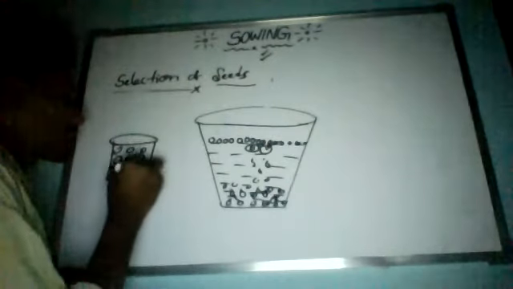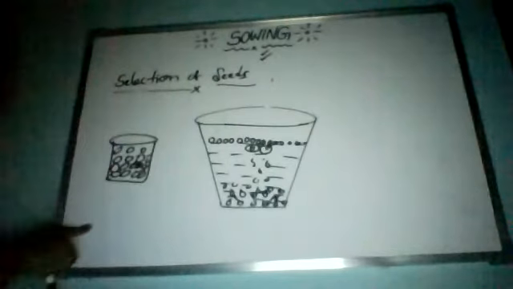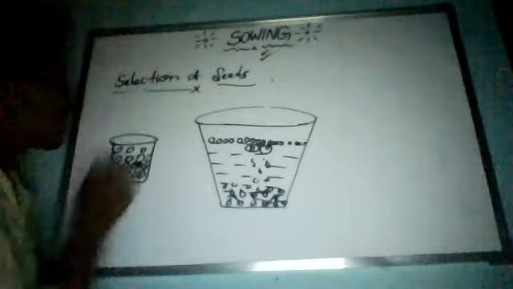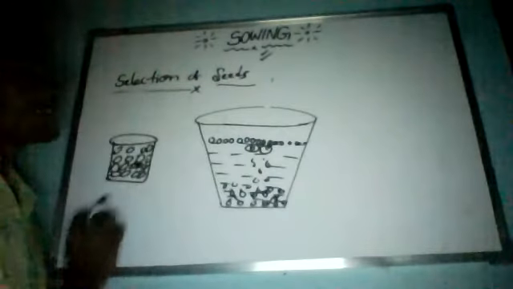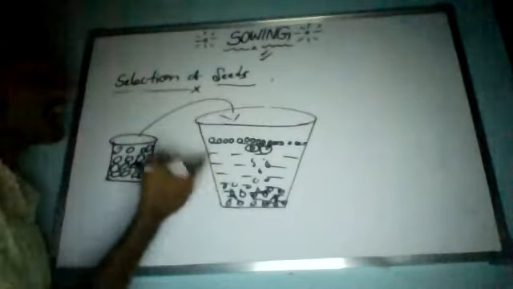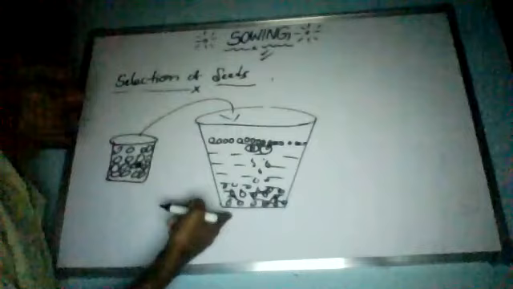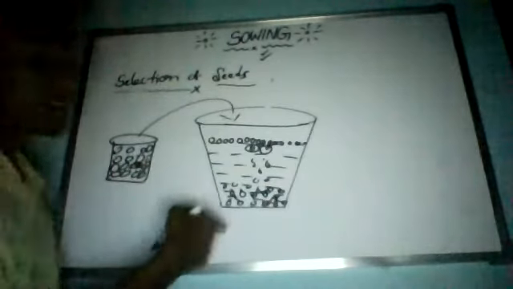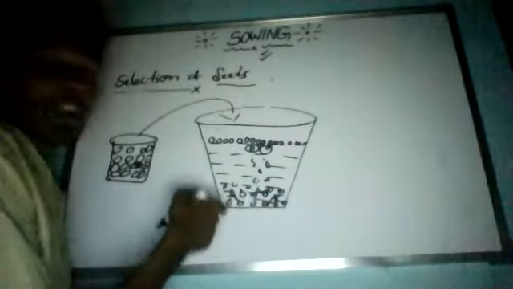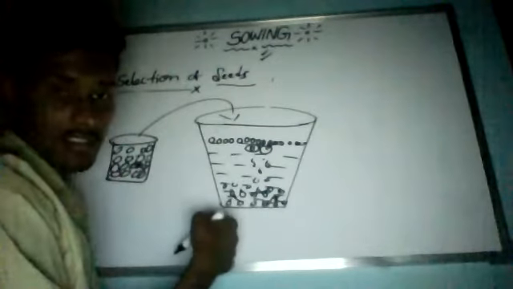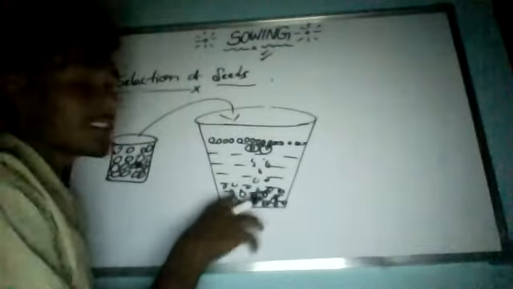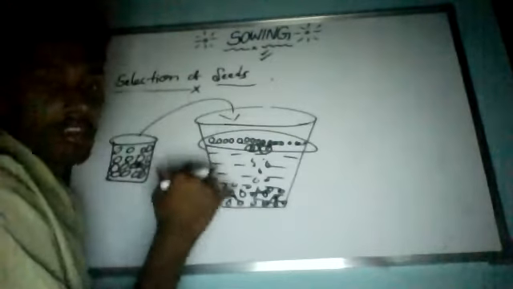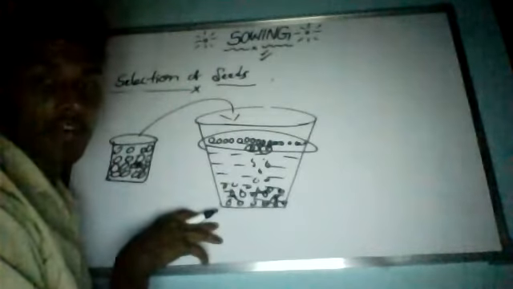Now we have to select good quality or bad quality seeds from this gunny bag. We pour it into a bucket which contains water. Here we observe that our bag of seeds separates into two kinds. Most of the seeds settle down, meaning they sink inside the water, and a few are floating on the top of the water.